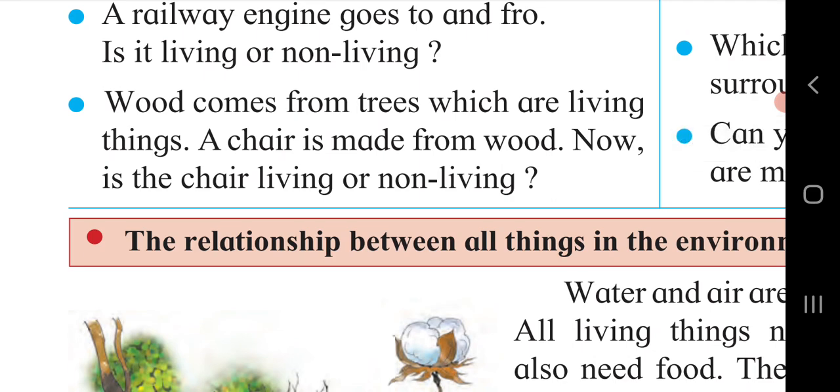Wood comes from trees which are living things. A chair is made from wood. Now, is the chair a living or non-living thing? Yes. If we talk about this wood, if it is only wood, it will be a non-living thing. When it is related to a plant, when it is alive, at that time we can say the tree or that wood is alive. But when we convert wood into a chair, the chair will be a non-living thing. But when we talk about a plant or tree, that will be a living thing.